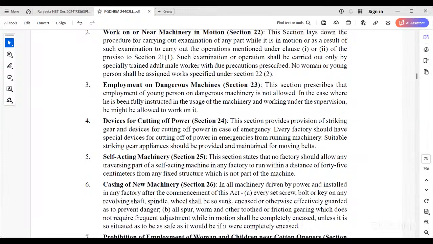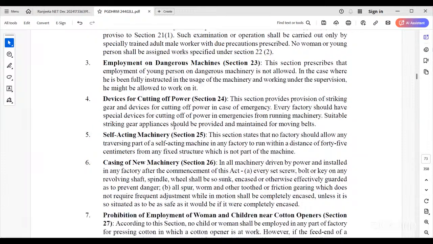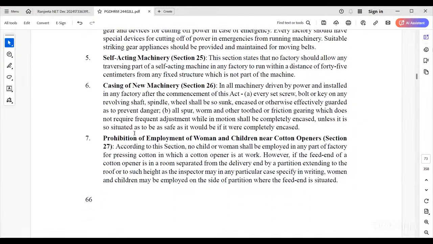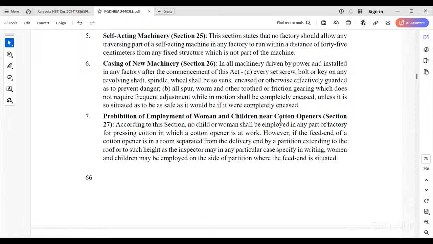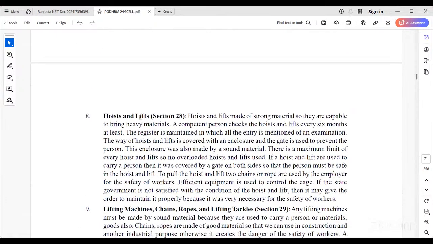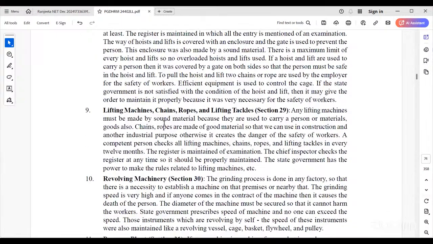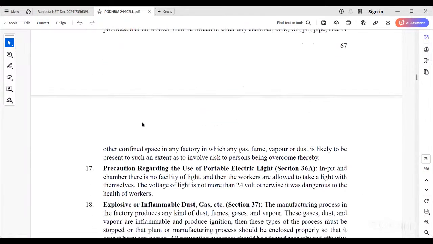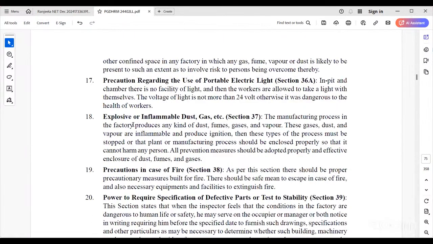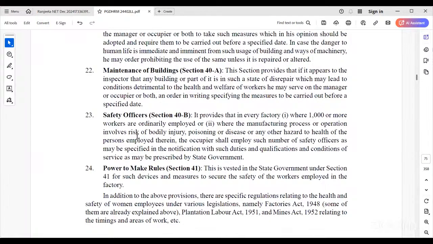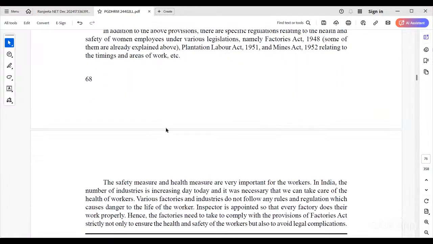Devices for cutting off power, self-acting machinery, casing of new machinery, and the provision on employment of women working near cotton openers. Women are not allowed in these industries. Hoists and lifts, and lifting machinery, chains and ropes are there. The Act talks about the safety of workers, both men and women, within the factory, within these organizations, and the power to make rules. All these are there.